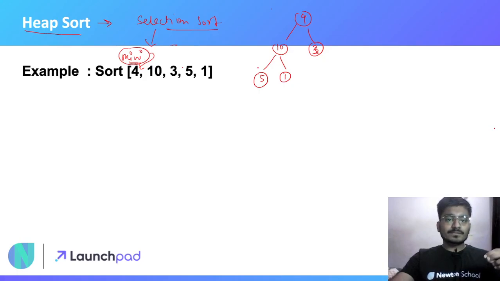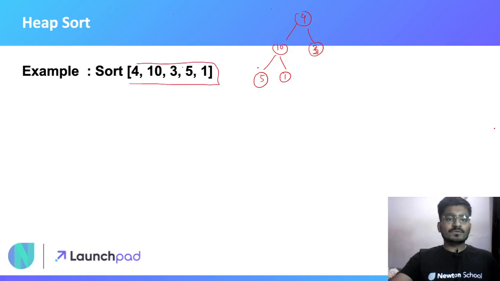Then we select the minimum in the remaining part and place it at the second index, then the minimum in the remaining part at the third index. We will do the same in the heap sort algorithm also. Firstly, we will arrange the total data in heap form. Suppose we have this total container data, and we have arranged it in heap form.